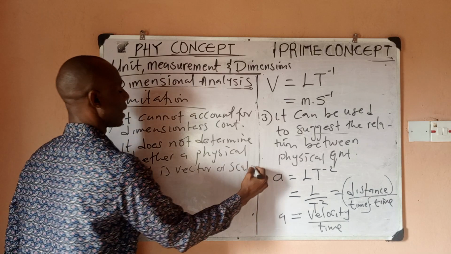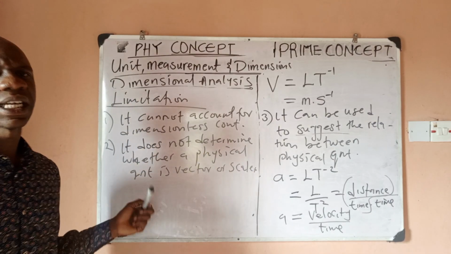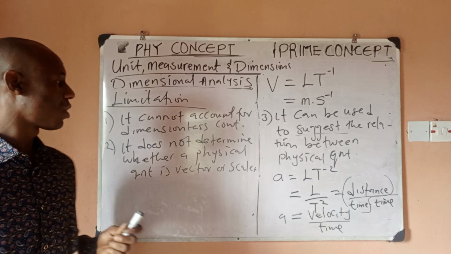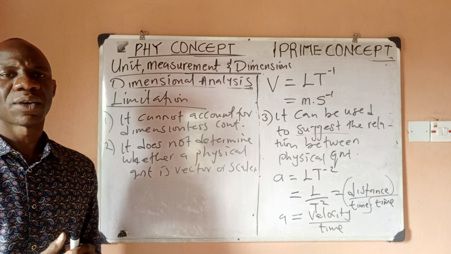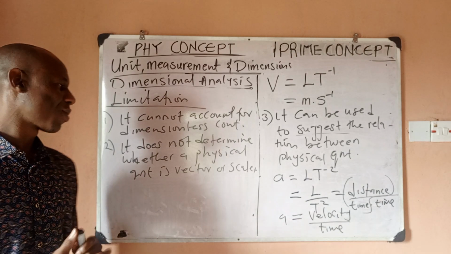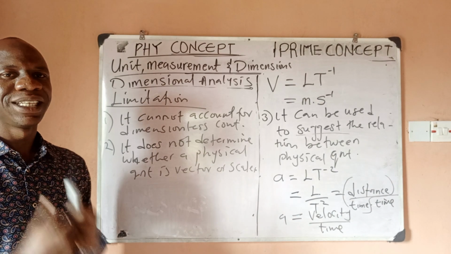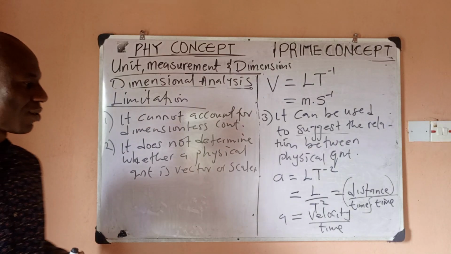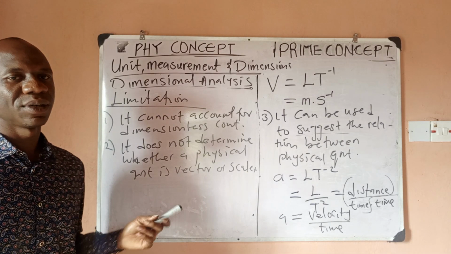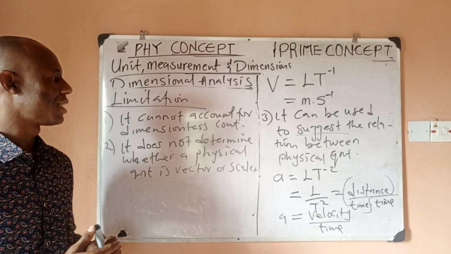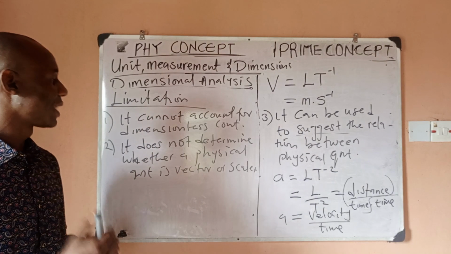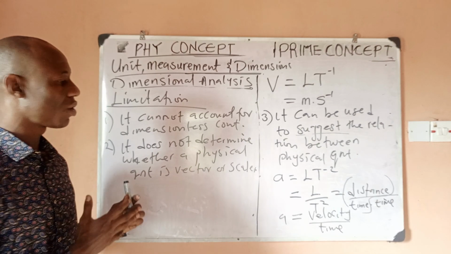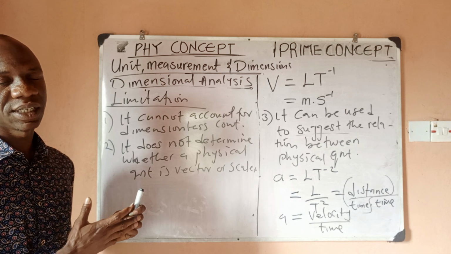So it cannot tell you whether a physical quantity is a vector quantity or whether physical quantity is a what? Scalar quantity. So this is one of the limitations of dimensional analysis. So you just know, but cannot really tell whether it is vector or what? Scalar. So these are major limitations in using dimensional analysis.